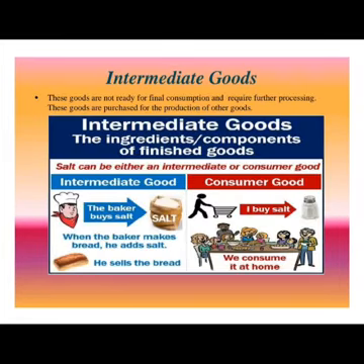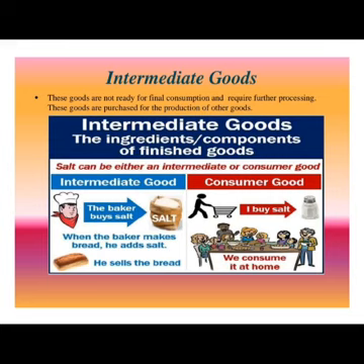Next, let us discuss what are intermediate goods. These are those goods that are not ready for final consumption and require further processing. These goods are purchased for the production of other goods. Let us see the example in the picture. Salt can either be an intermediate good or a consumer good. Let us see how.